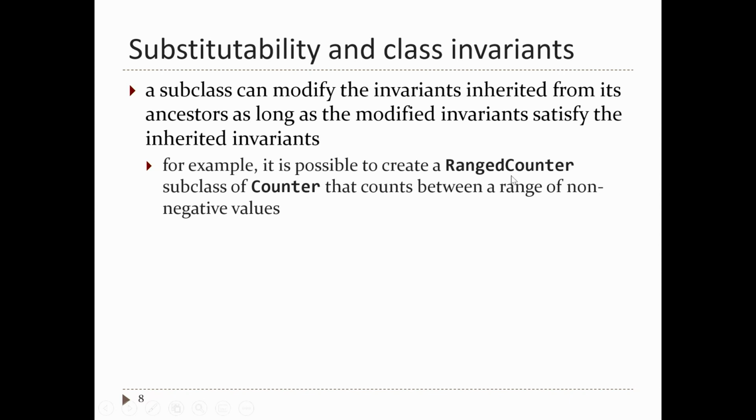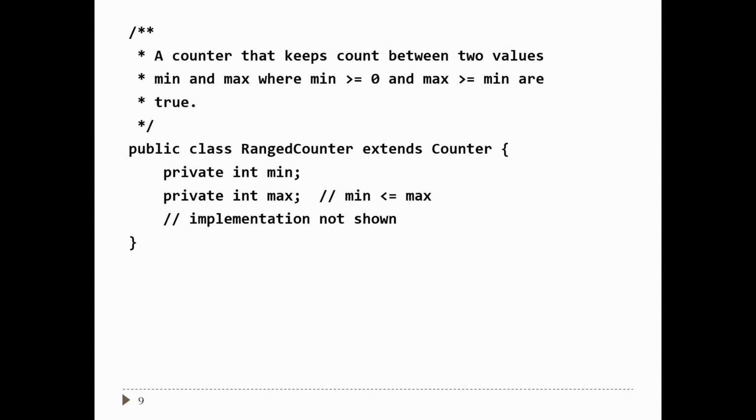So you can come along and make a ranged counter that counts between 2 non-negative values, say between 5 and 10. That's different than how a counter works, since counter counts between 0 and integer max value. So we've changed the invariant, but the invariant still satisfies the original invariant from the counter class. Again, it's easy to implement this class.